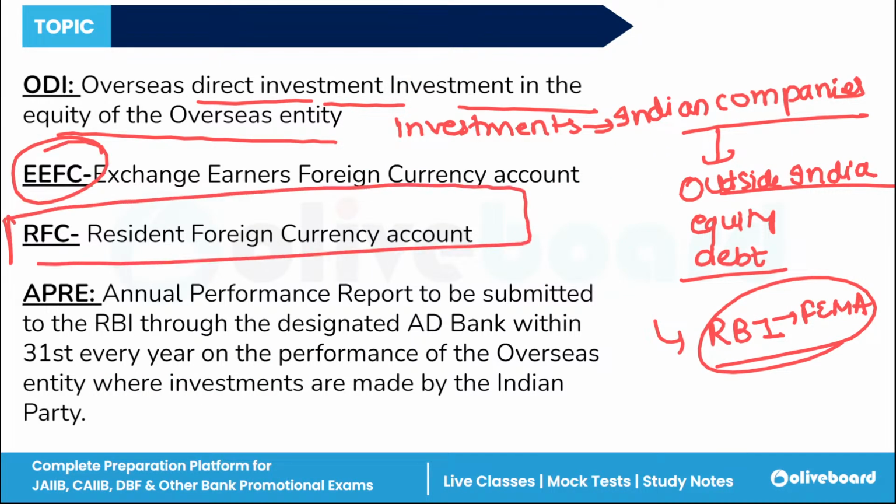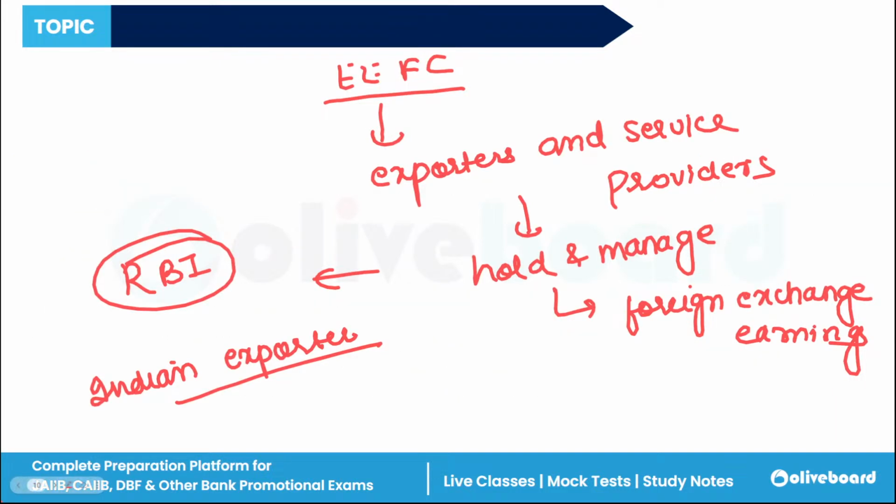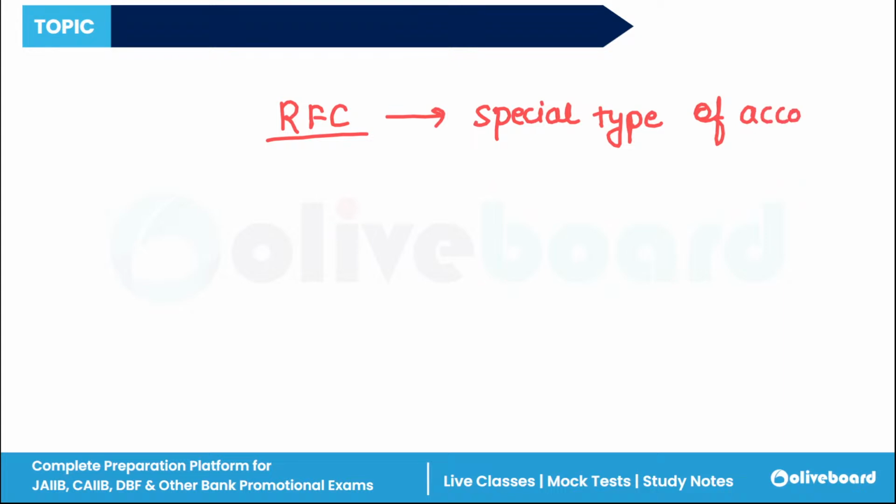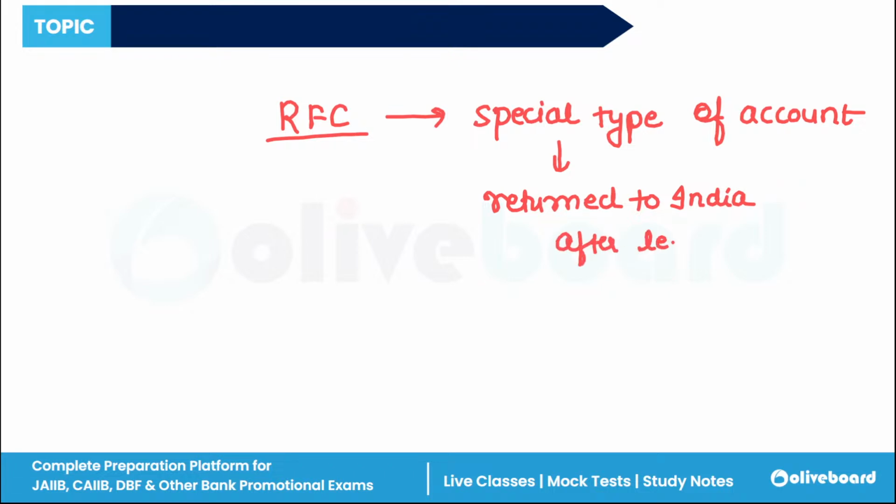Let's discuss now RFC. What is the meaning of RFC? See, RFC is a resident foreign currency account. This is also a special type of account for Indian residents who have returned to India after living abroad for at least 1 year.